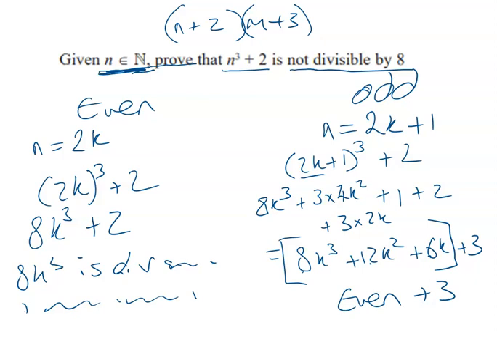Be careful that you don't make these the same. You can't make this 2k and make that 2k, because that's saying they're going to be the same number. So you need to make that 2k and this 2q, or something, a different number if you're doing it with two values.